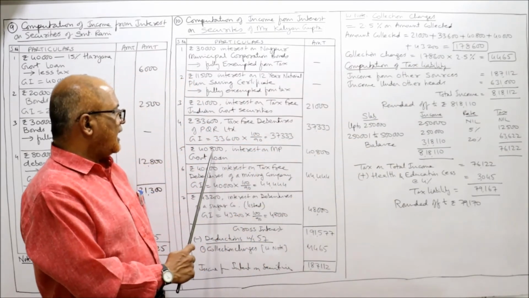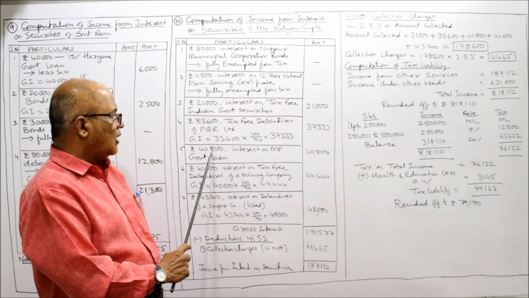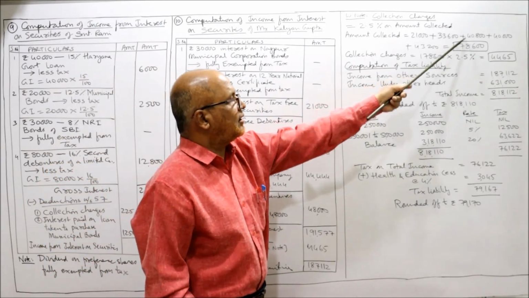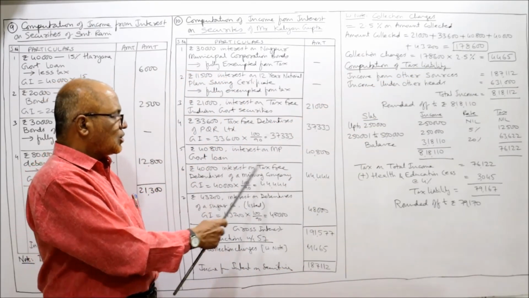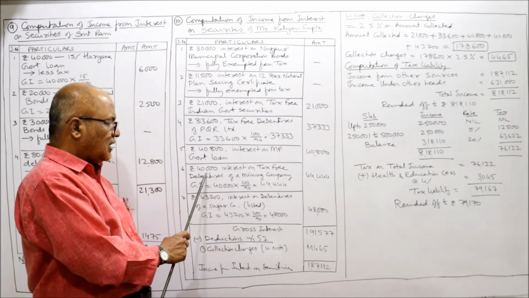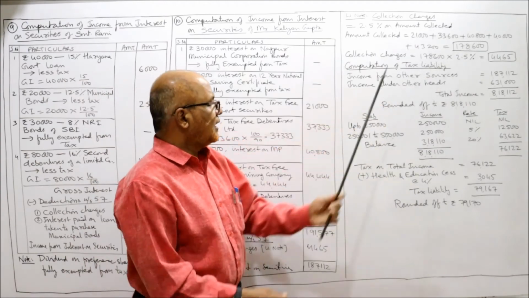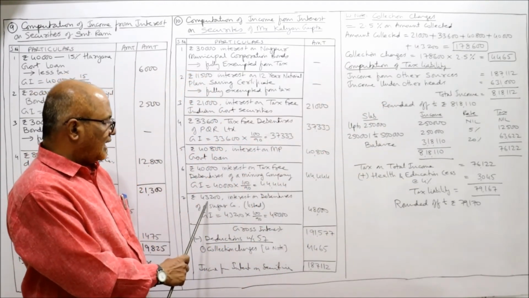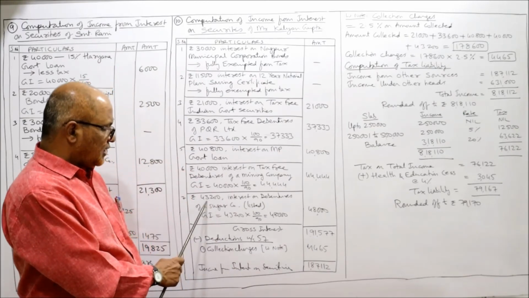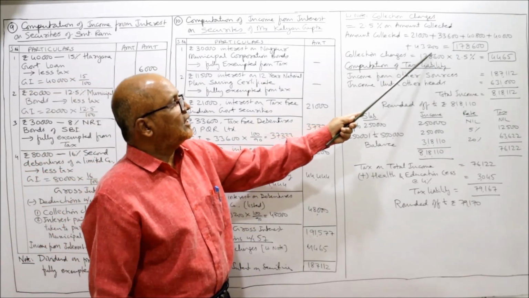Then 40,800 interest on MP government loan. Net interest and gross interest are the same. Here 40,000 net interest, gross interest is 44,444, but we need the net interest, 40,000. Lastly, 43,200 is the net interest, 48,000 is the gross interest. We need the net interest, 43,200. Add up all.